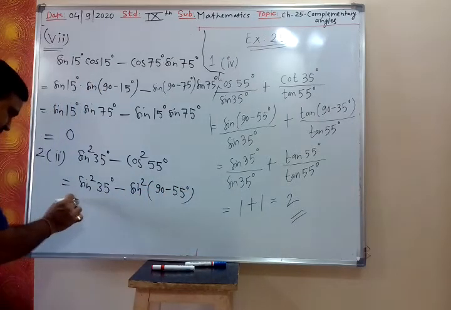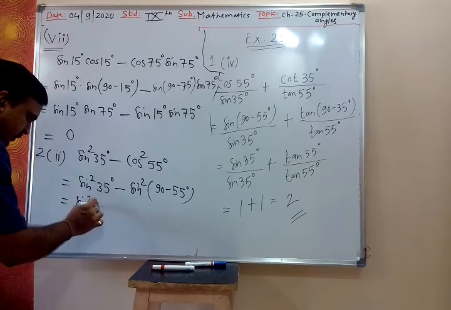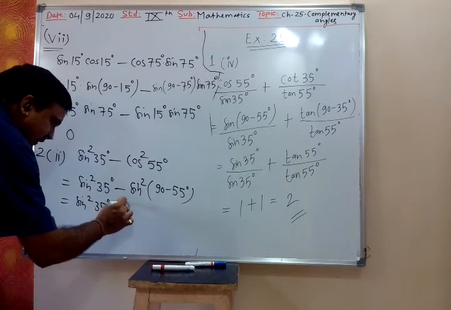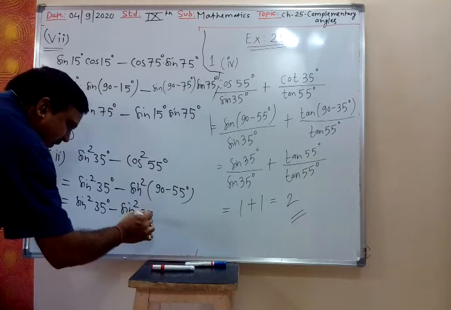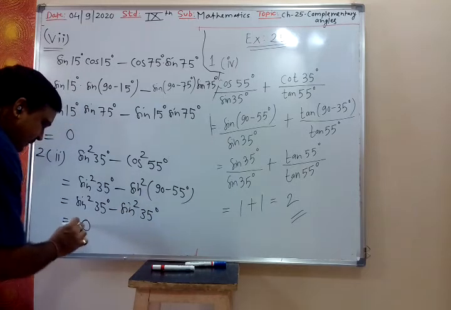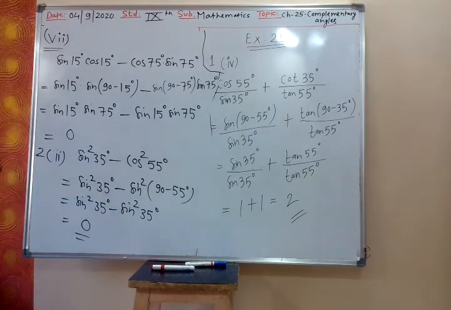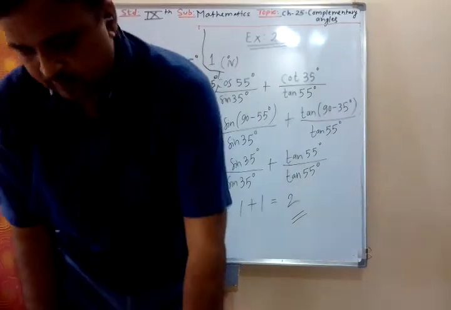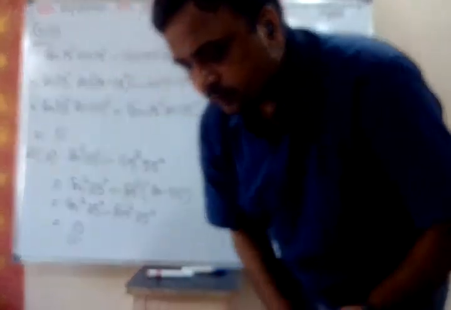So that is sin square 35 degree minus sin square 35 degree. Answer is 0. Yes, answer is 0. Now let us do the third one.